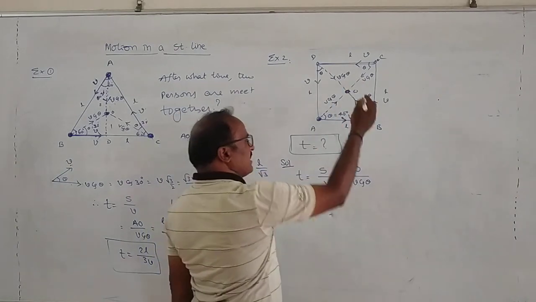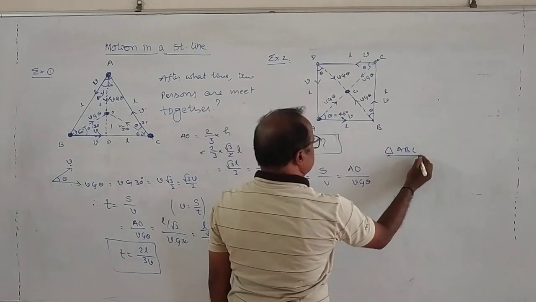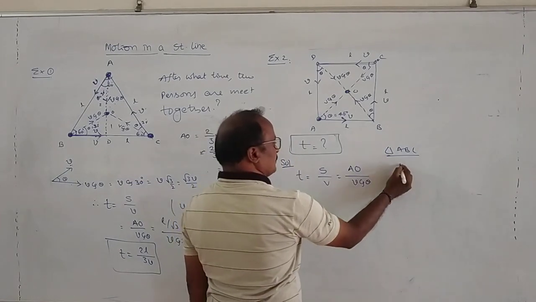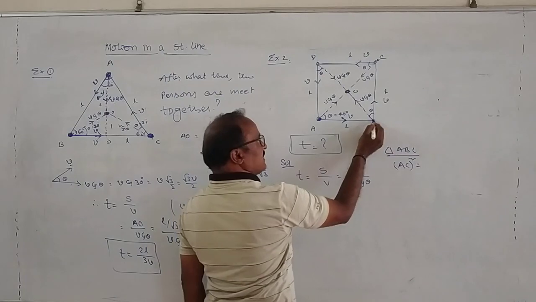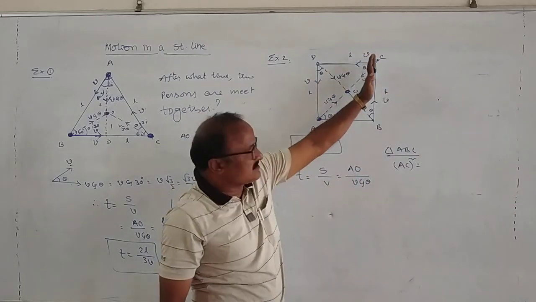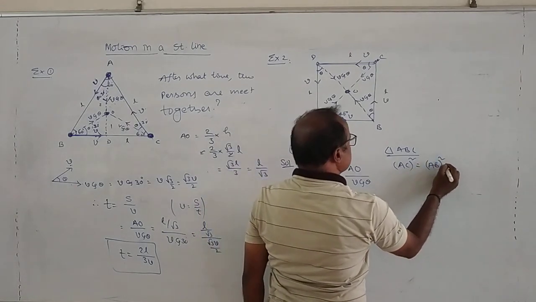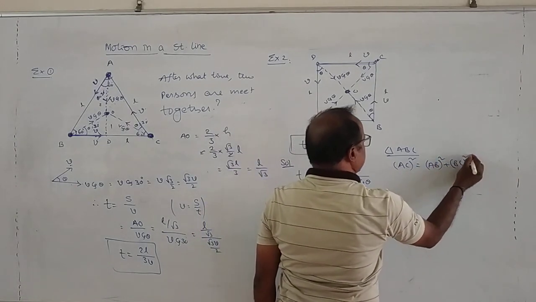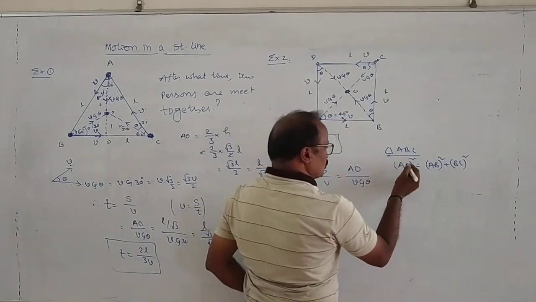But what is the value of AO? Look, from the right angled triangle ABC, AC square is equal to AB square plus BC square.